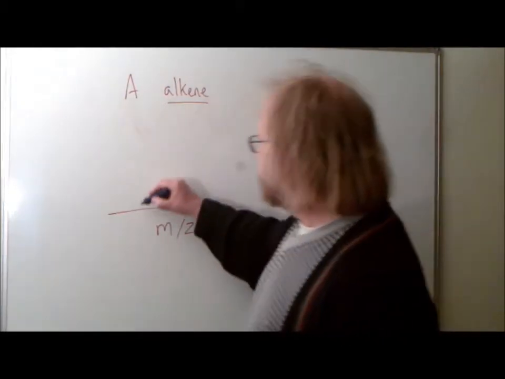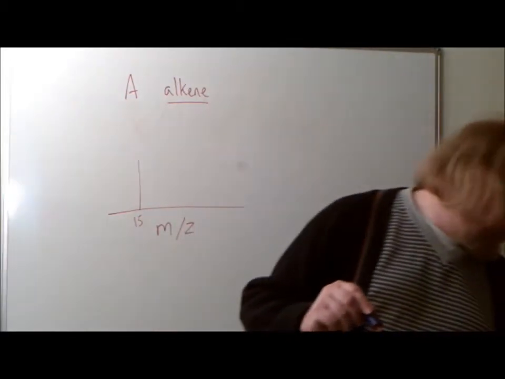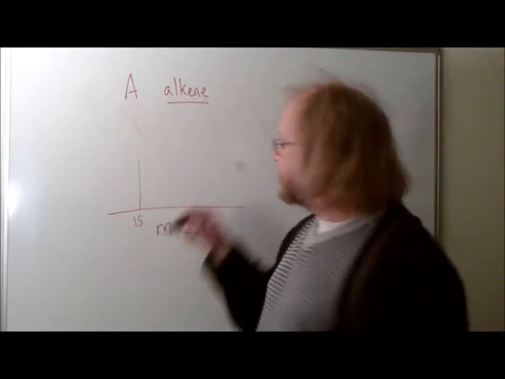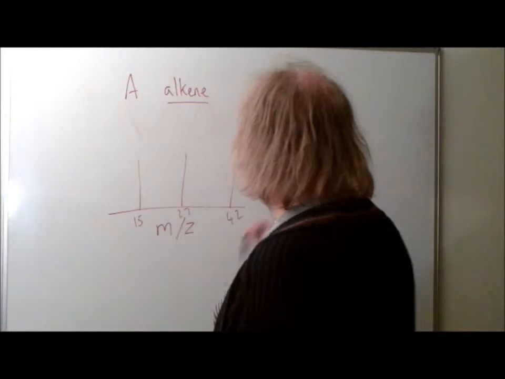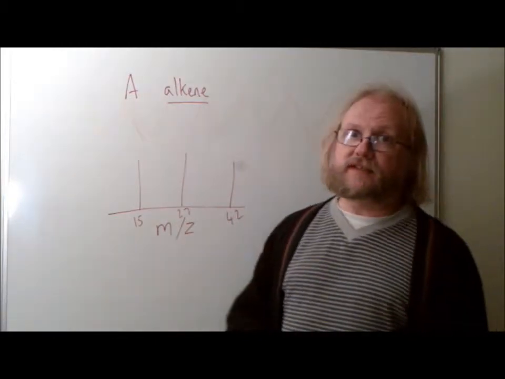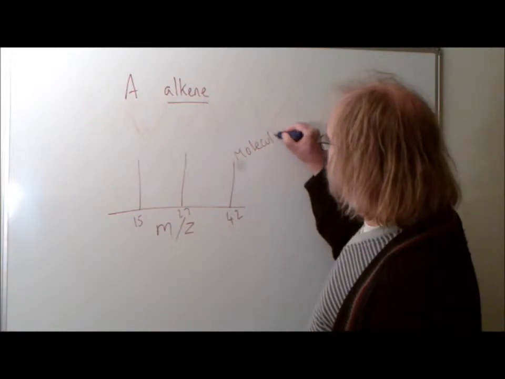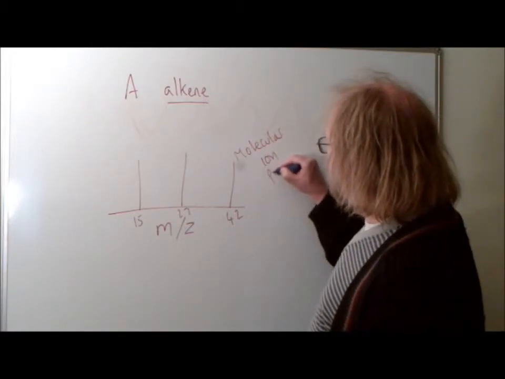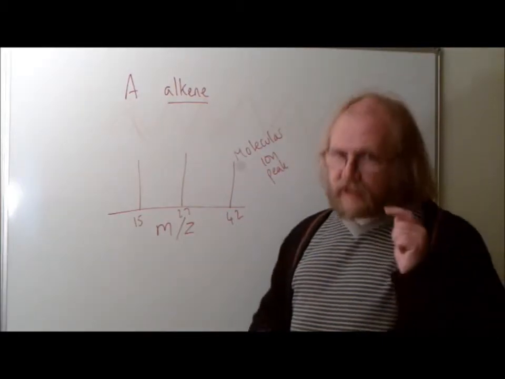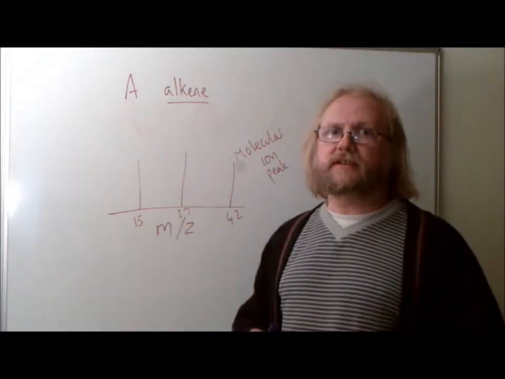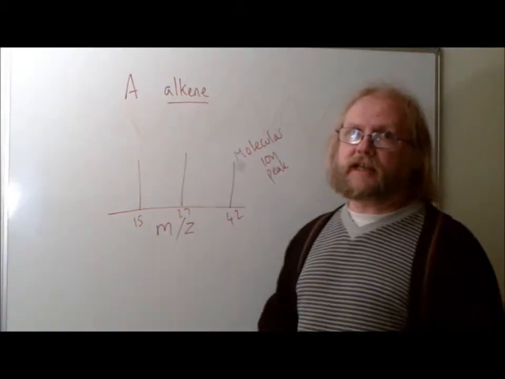So we've got a peak at 15 and 27 and 42, and 42 is the one with the biggest m over z value, and that peak, remember, is called the molecular ion peak. What you interpret that as meaning is that the entire molecule, just having lost one electron so that it can form a positive ion, with all its original atoms is still there, and that's what we call the molecular ion peak.